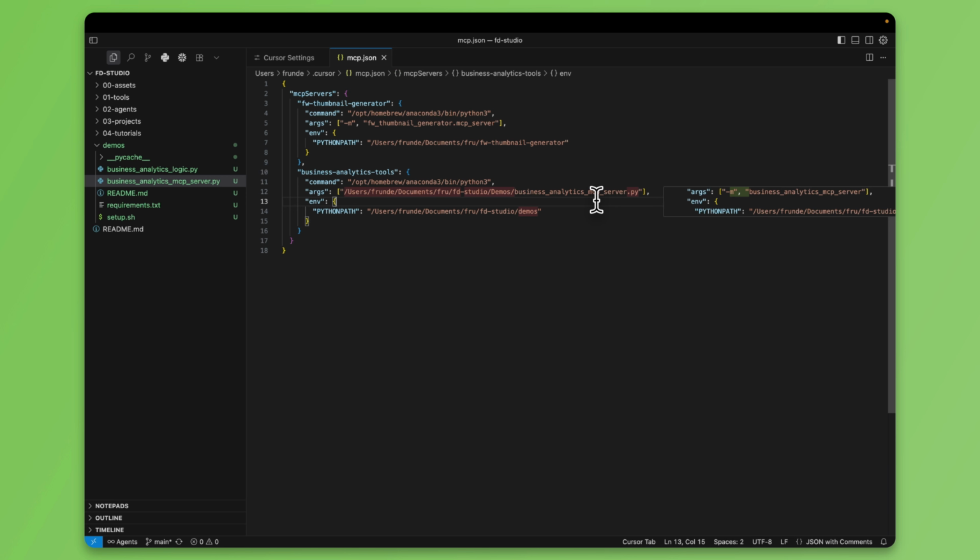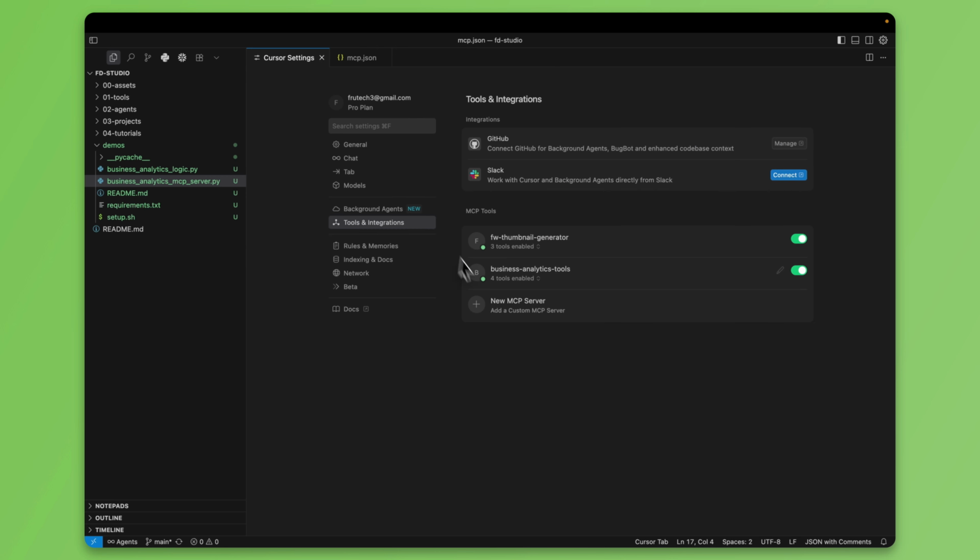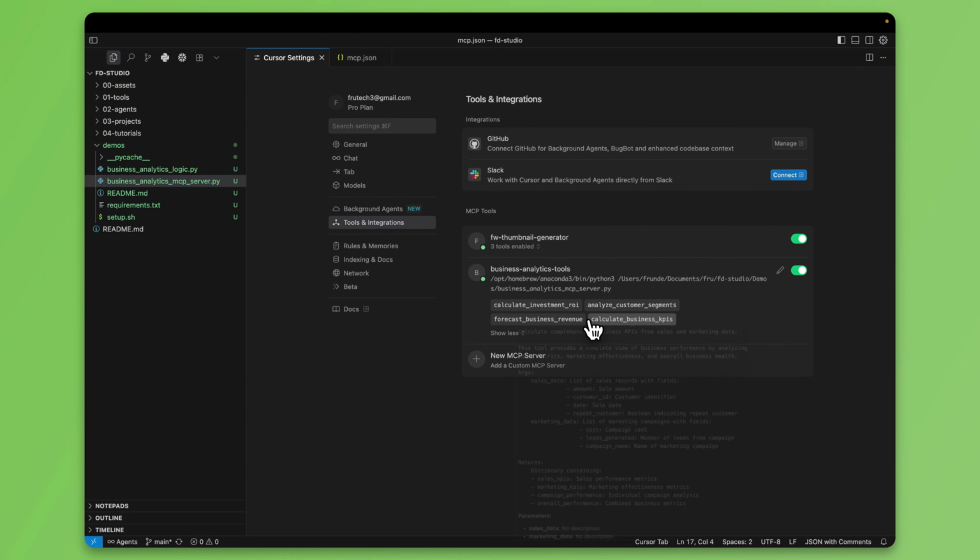So save this. Let's go back to Claude settings. Now, what do we have? We have 4 new tools that have been registered. And those 4 tools, if we open them up, are calculate investment ROI, analyze customer segments, forecast business revenues, and calculate business KPIs. Now, anybody using Claude, whenever you come in, because it's registered, you have these tools available to you.